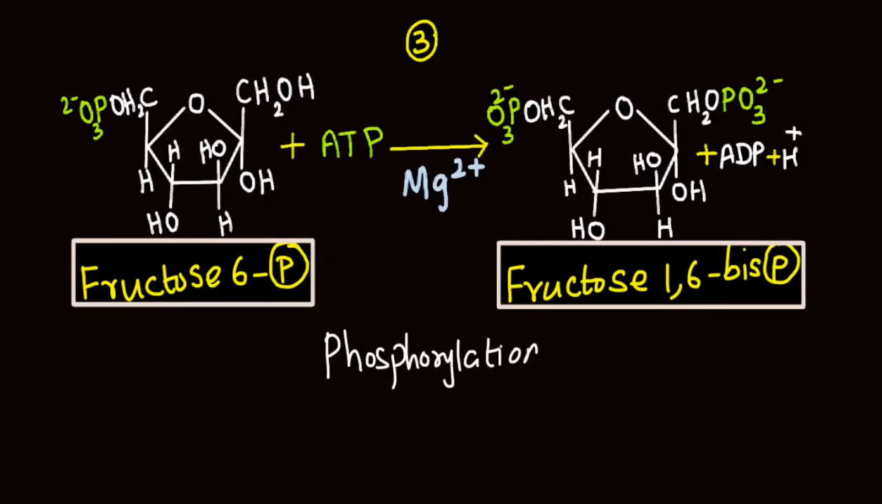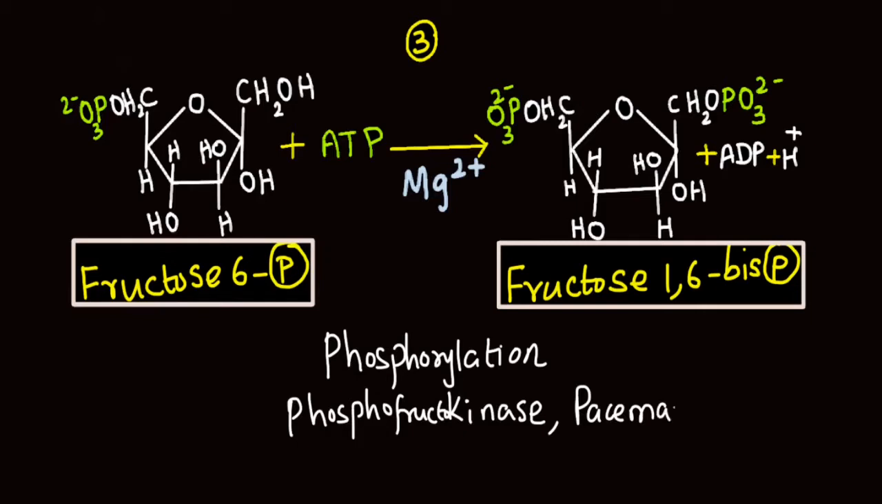as there is addition of a phosphoryl group to the substrate, and the enzyme that catalyzes this function comes under the group kinases. As the substrate is fructose 6-phosphate, the full name of the enzyme is phosphofructokinase. As the pace of glycolysis is dependent on the level and activity of this particular enzyme, this enzyme is also known as the pacemaker of glycolysis. And this enzyme requires magnesium as a cofactor.